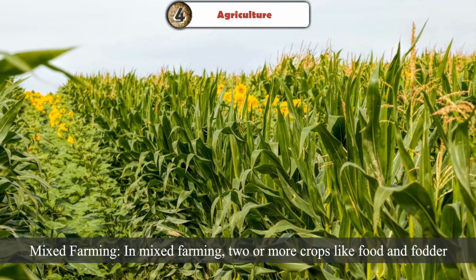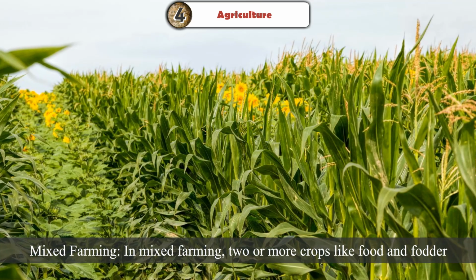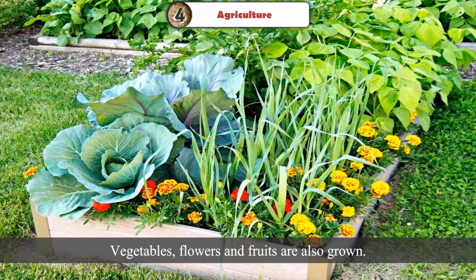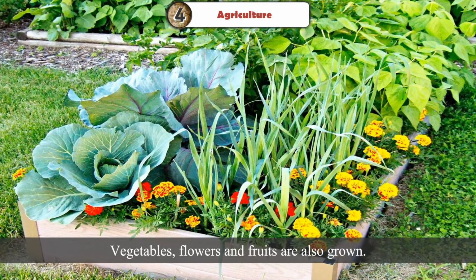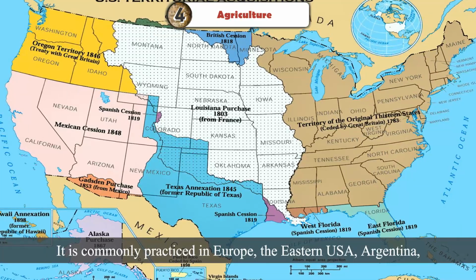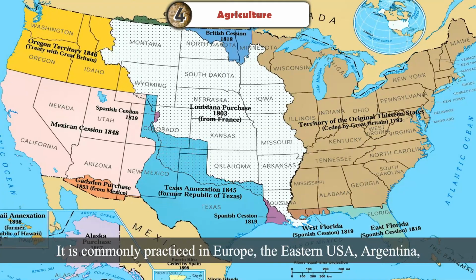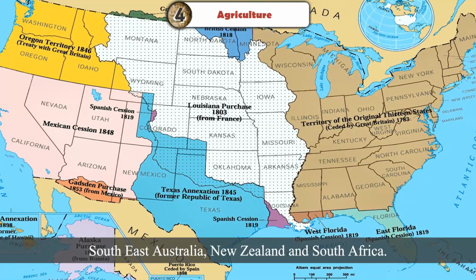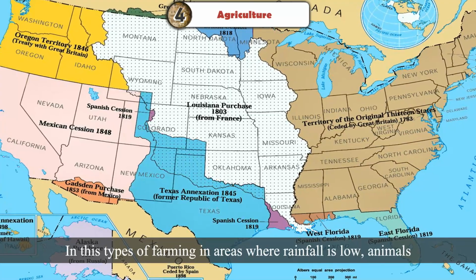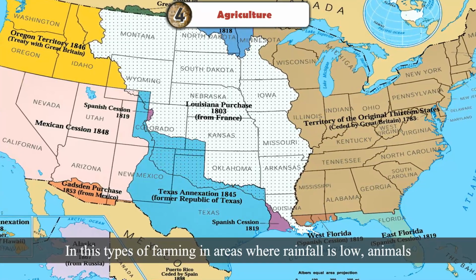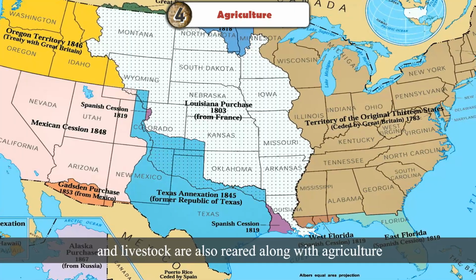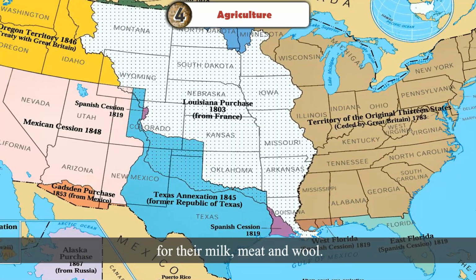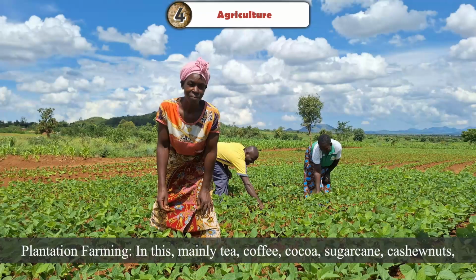Mixed farming. In mixed farming, 2 or more crops, like food and fodder crops, are raised in the same field. Vegetables, flowers, and fruits are also grown. It is commonly practiced in Europe, the eastern USA, Argentina, Southeast Australia, New Zealand, and South Africa. In these types of farming in areas where rainfall is low, animals and livestock are also reared along with agriculture for their milk, meat, and wool.